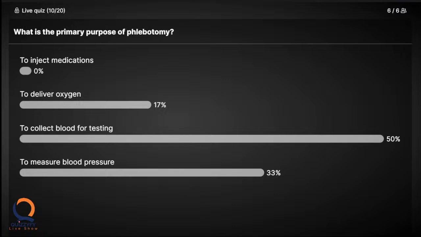Okay, everyone answered, but 50% answered correctly. To collect blood for testing is the correct answer. So when we go to the diagnostic center, they draw blood using a syringe, right? That procedure is called phlebotomy. Let's move on to the next question.